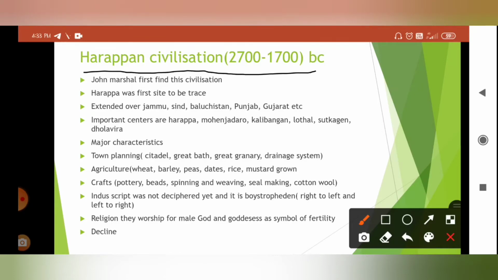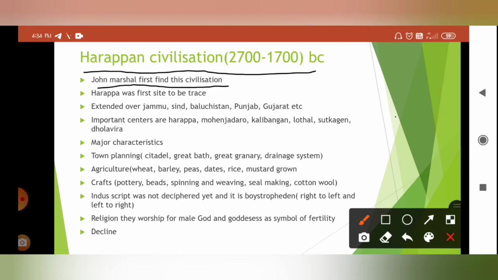In 1921 to 22, archaeology revealed the existence of a vast civilization in northwest India. The archaeologist who found this civilization is John Marshall. John Marshall was the first to find this civilization, with his colleague R.D. Banerjee, and the extension of this civilization was done by Wheeler and some other archaeologists. Mainly we have to remember John Marshall. He was the Director General of the Archaeological Survey of India. He found the existence of this civilization.